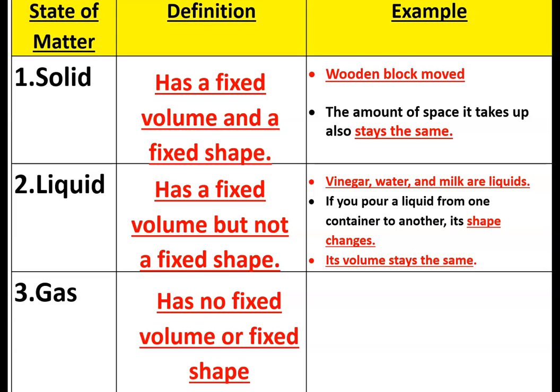A very simple example that comes to mind is the balloon. When you blow the balloon, the air inside the balloon takes the shape of the balloon. That means it has no fixed shape. And I don't guarantee that all the air will be inside the balloon, of course not. The volume will change. It will not be 100% the same. Helium in a balloon, normal air that we breathe, and steam are examples of gases.